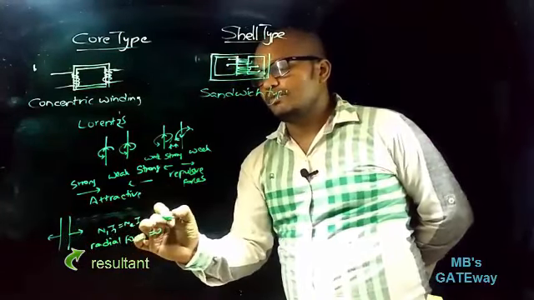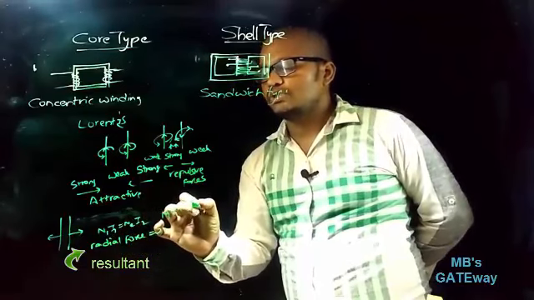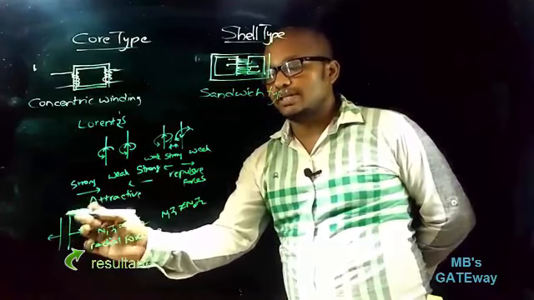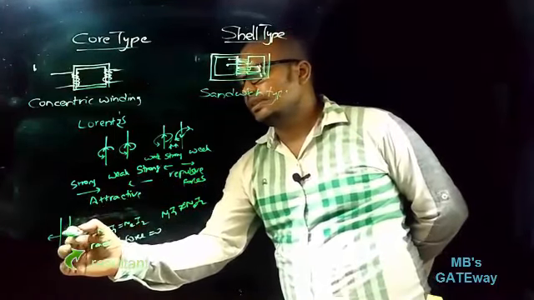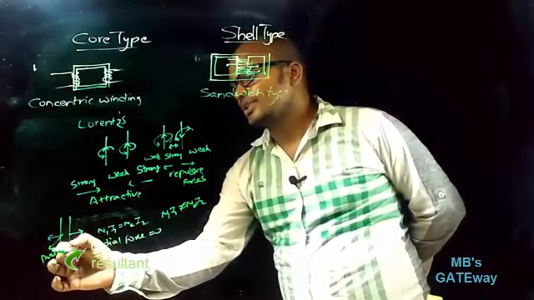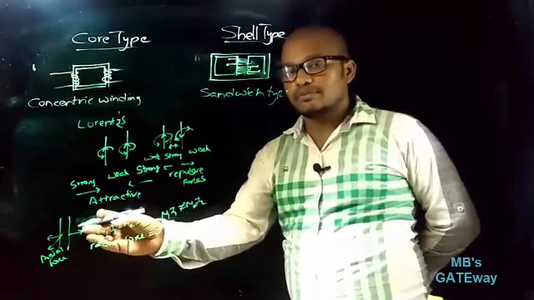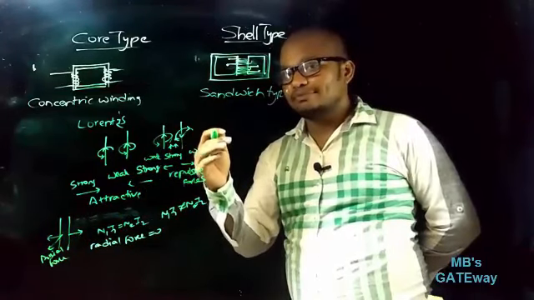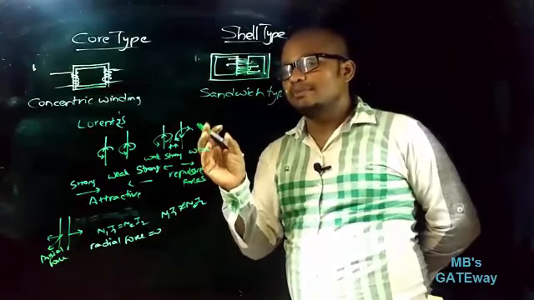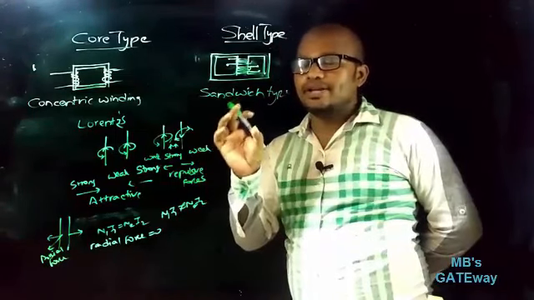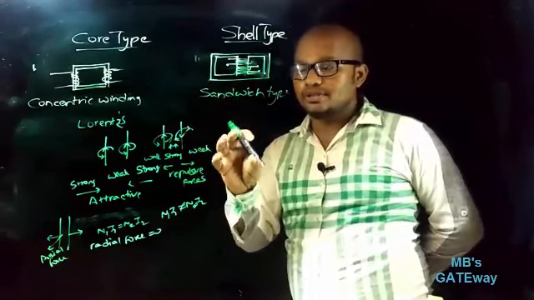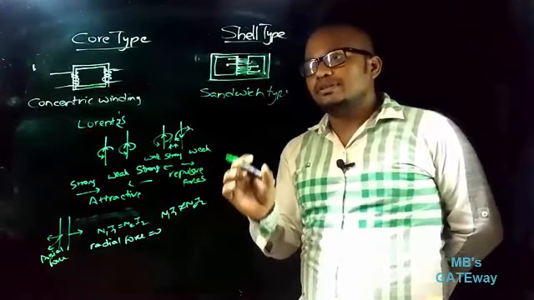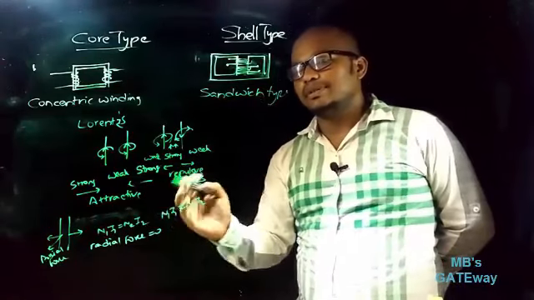But if N1 I1 is not equal to N2 I2, that is, the repulsive forces are not equal and act in opposite directions, then axial force comes into the picture. If axial forces come into the picture, both the HV winding and LV winding positions will get slipped, that is, the winding becomes unstable. So to secure the HV winding and LV winding in their position, N1 I1 and N2 I2 must be equal. And similarly in sandwich winding, there will be the opposite case.